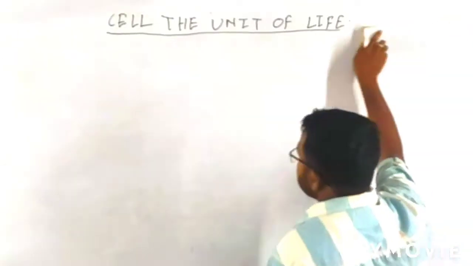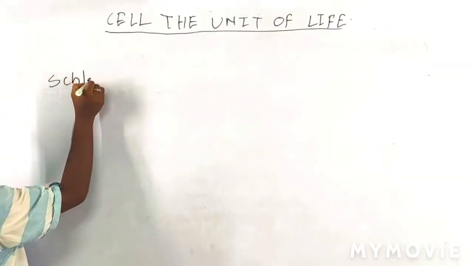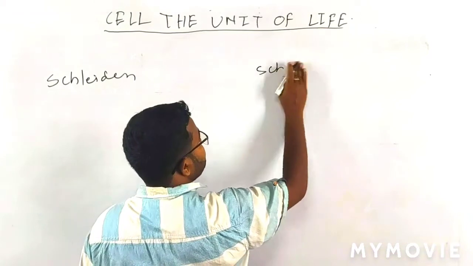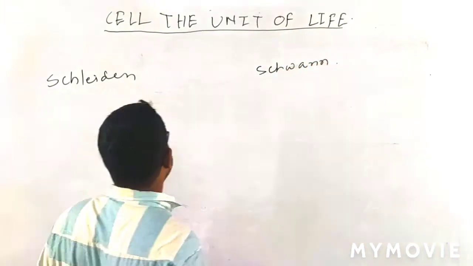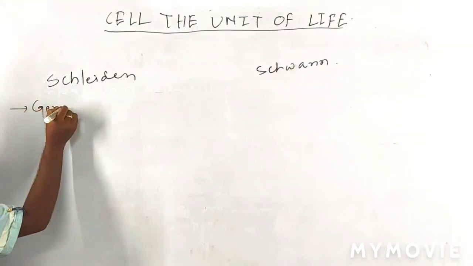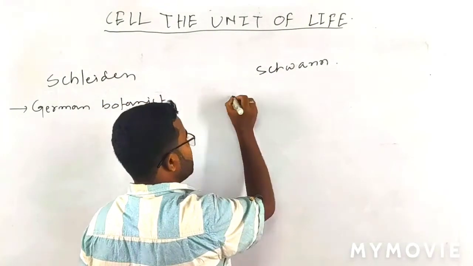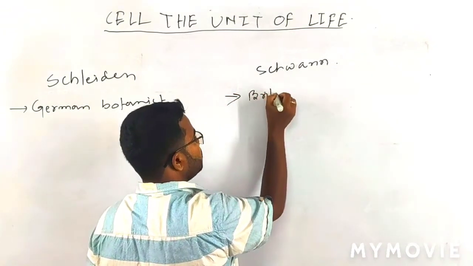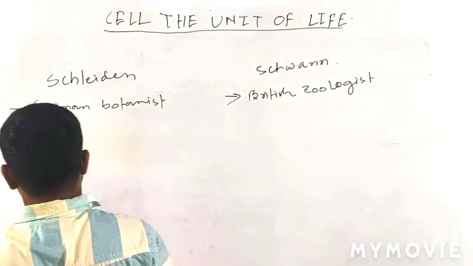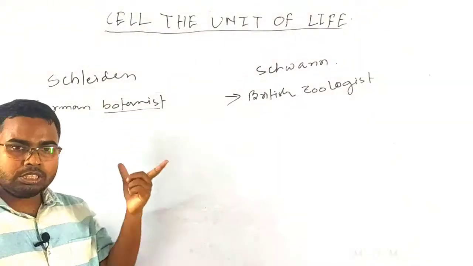One is Schleiden, another is Schwann. Schleiden was a German botanist, and Schwann was a British zoologist. From the word botanist, you can understand he experimented on plant cells.